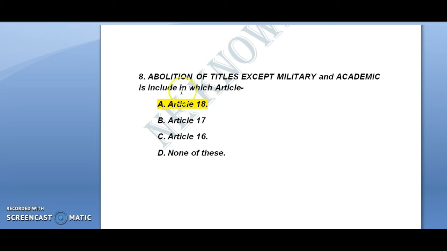And the next question is, abolition of titles except military and academic is included in which article? Article 18. I already told, during the British period so many titles were given to the Indians, but after January 26, 1950, when the Constitution came into force, all these titles given by the British were abolished to ensure equality before law. So article 18 is the correct answer.